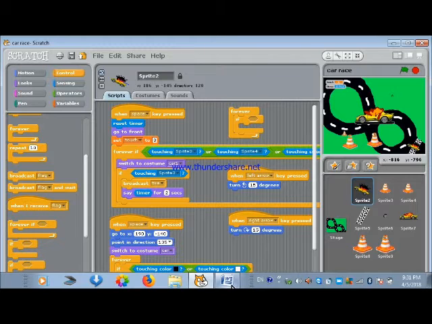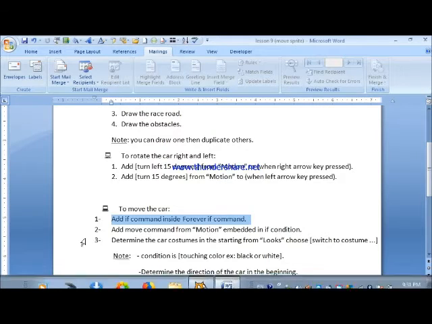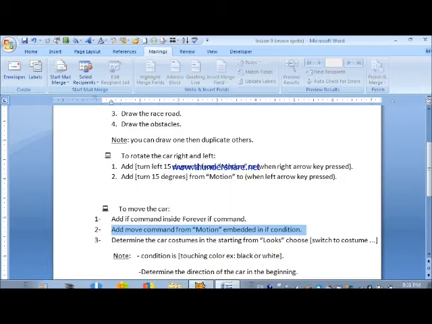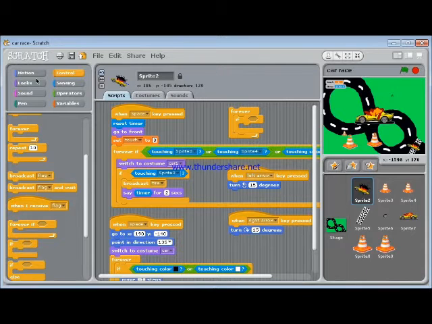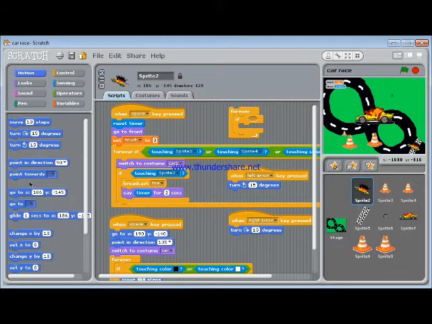Second, add the move command from motion embedded in the if condition. Here's an example. We click on motion and choose move steps, and we choose, for example, -1 step or any number of steps that we want.